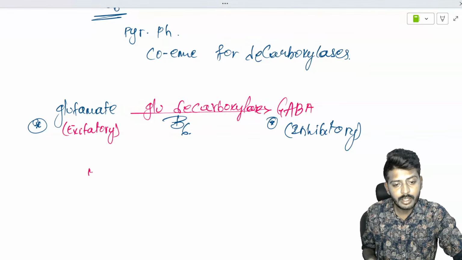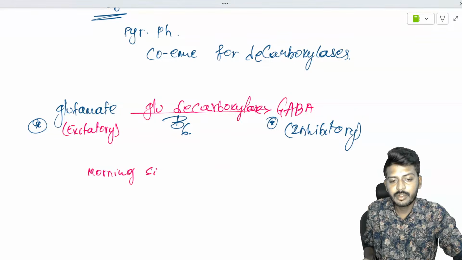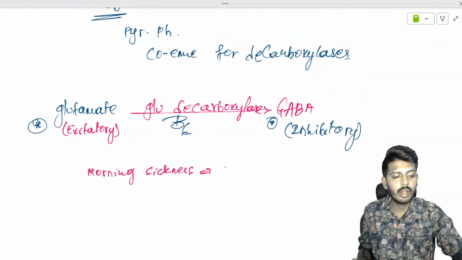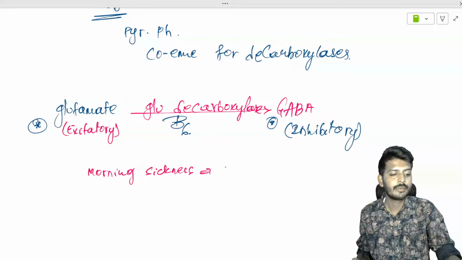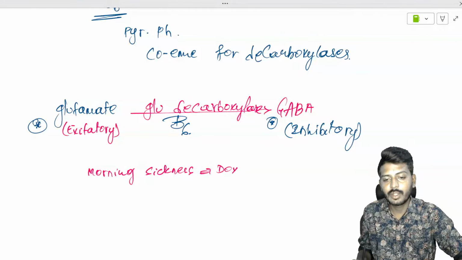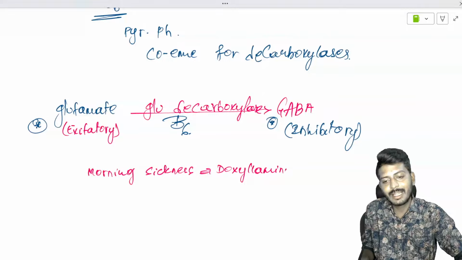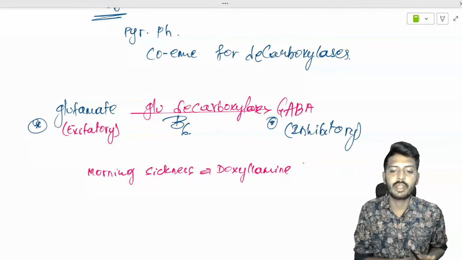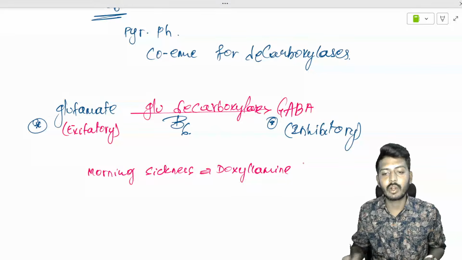In morning sickness, what is the drug of choice? All of you are going to tell one thing. The drug of choice is doxylamine. But when we are treating a morning sickness patient, we do not give doxylamine alone.